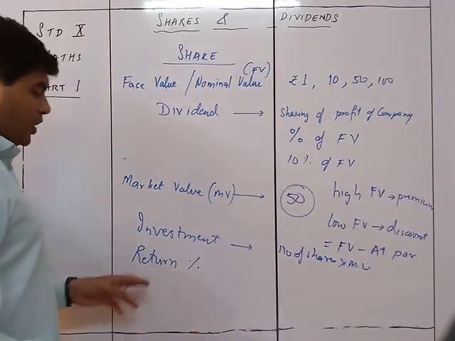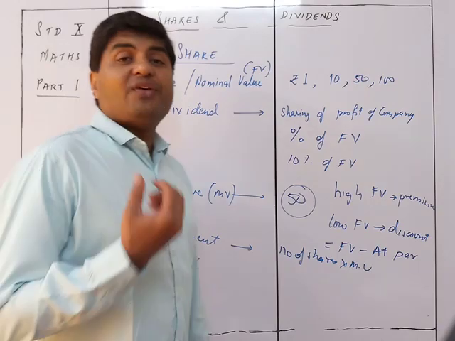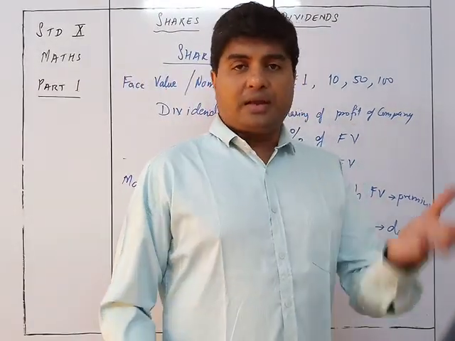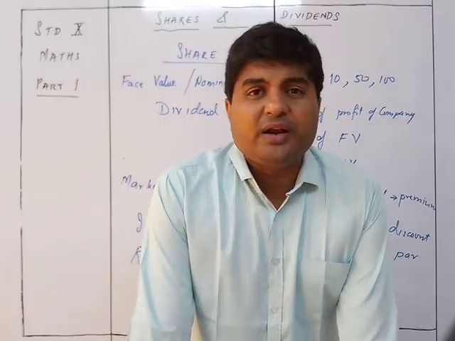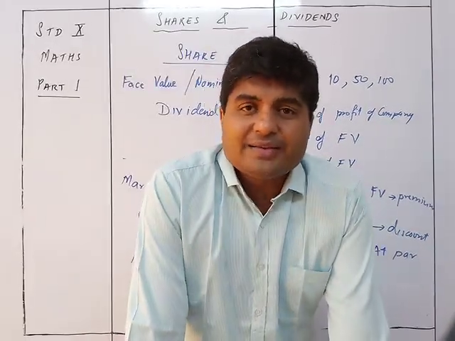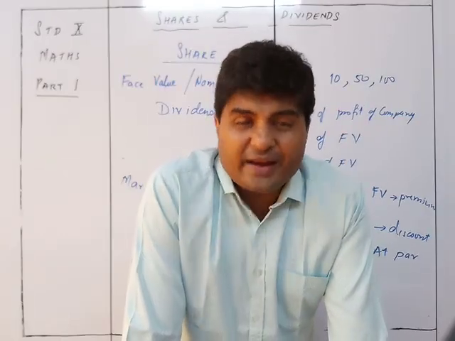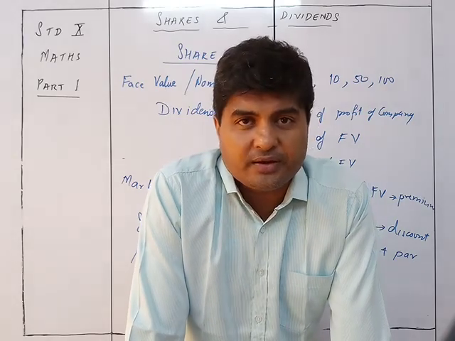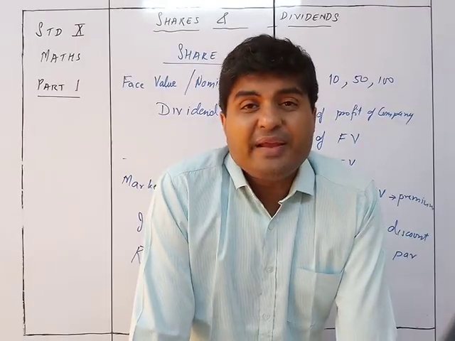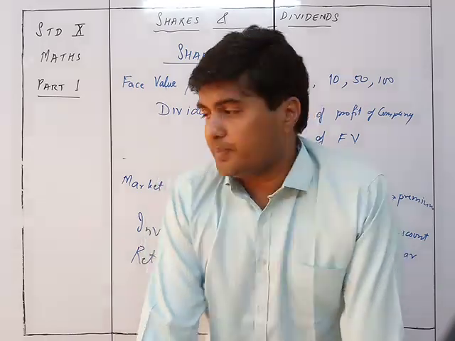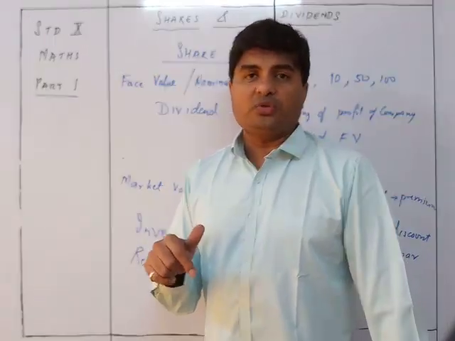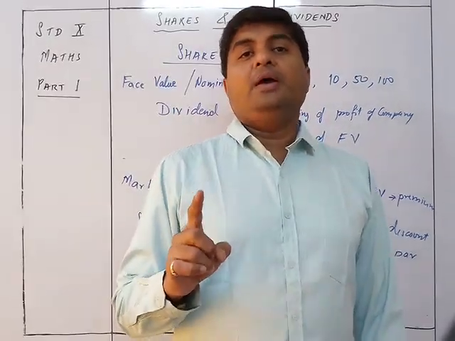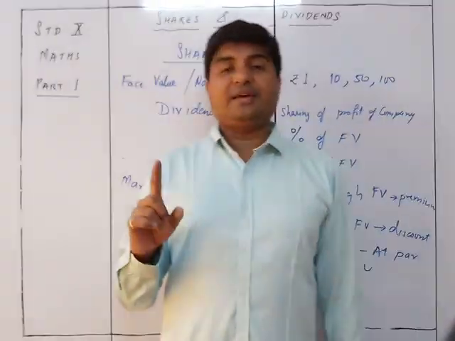If I invest 12,000 in a company and the dividend I get for the year is, suppose, 120 rupees, then I have got a return percentage of 120 upon 12,000 into 100, that will be 1%. So the return percentage will be just 1%.